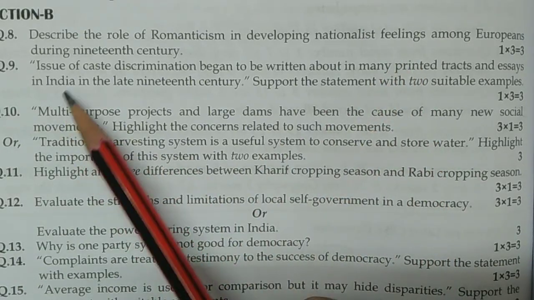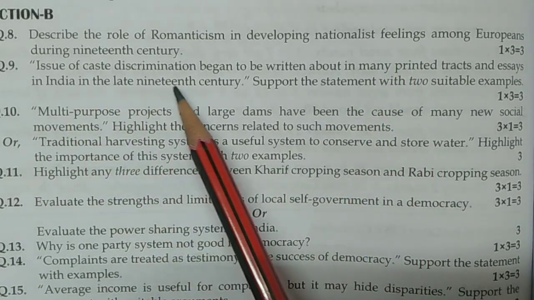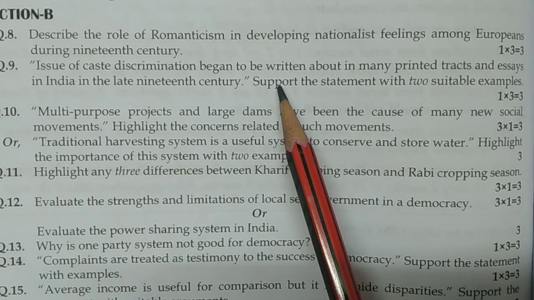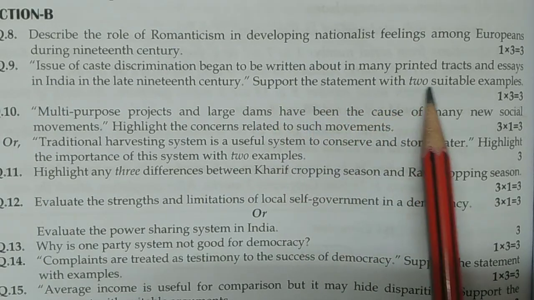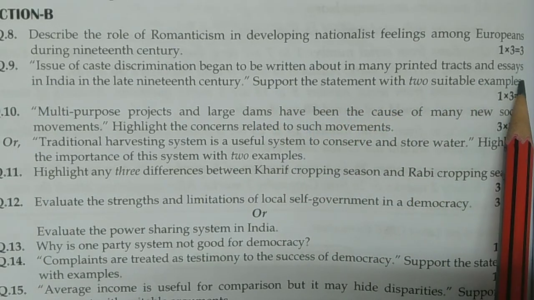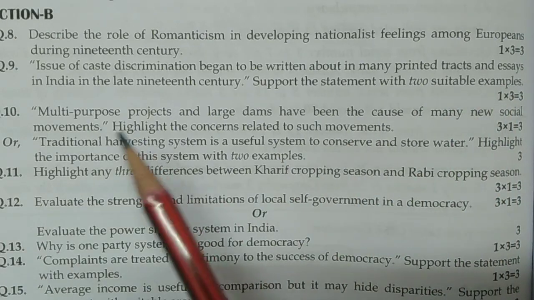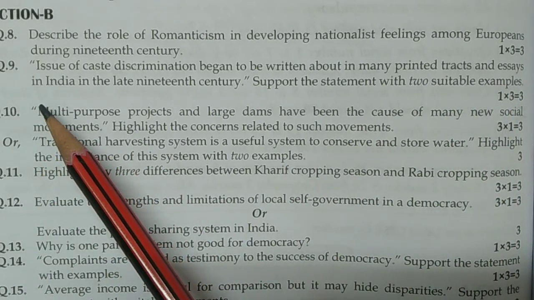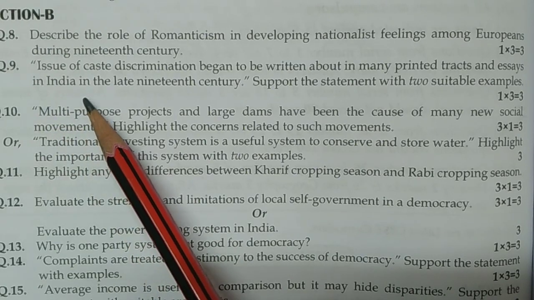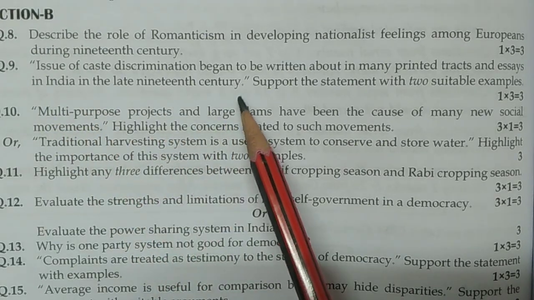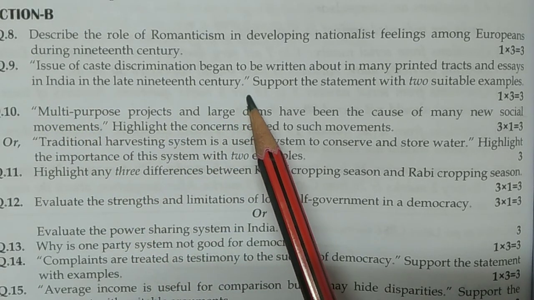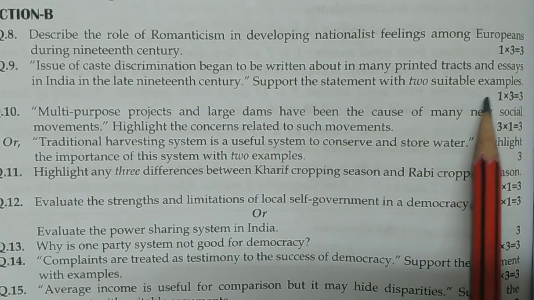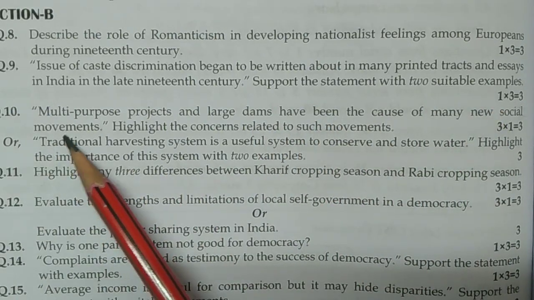Next, the issue of caste discrimination began to be written about in many printed tracts and essays in India in the late 19th century. Support the statement with two suitable examples. Now next, question number 10.